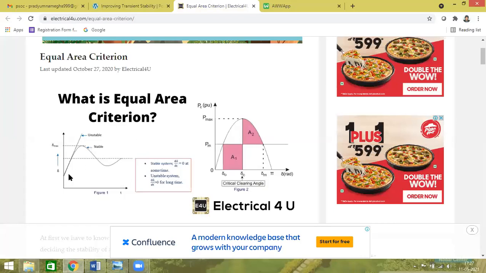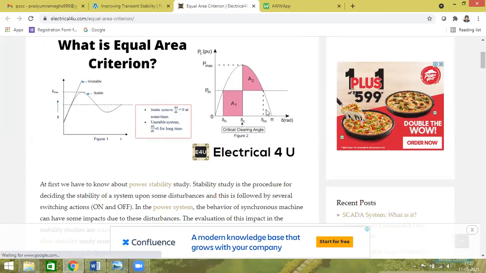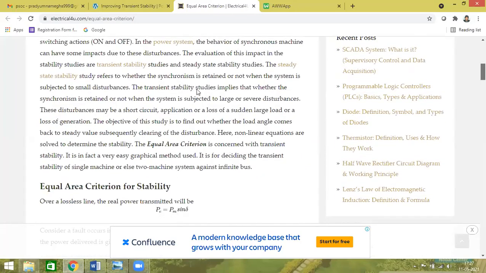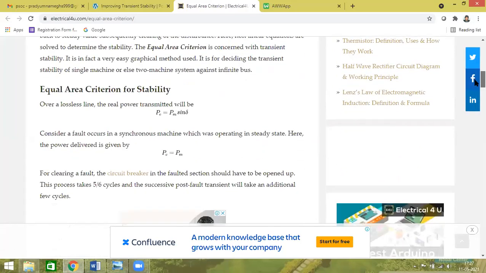Equal area criteria, what is it explaining? When the generator is rotating at 1000 RPM, it is stable. When a disturbance occurs, the power system becomes unstable. How we bring the power system from unstable to stable is the explanation. Under steady state, we already know d del by dt is equal to 0. So, again, this is the introduction: what happens when the disturbance is created.